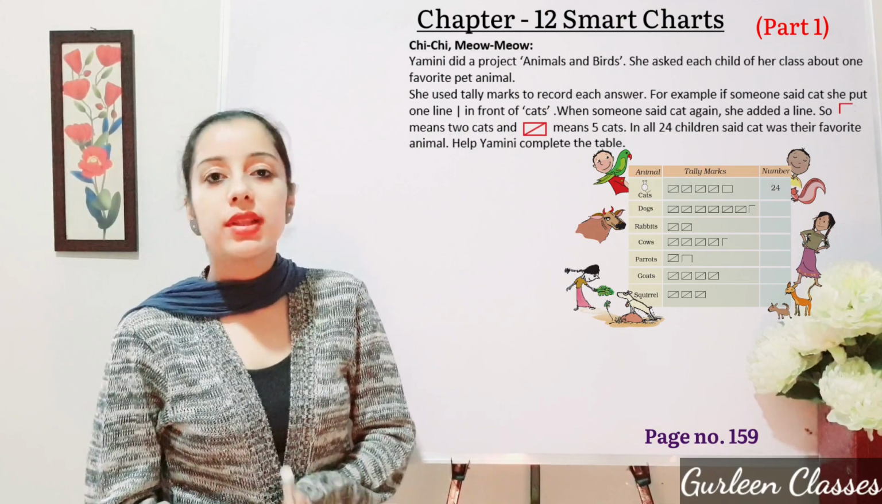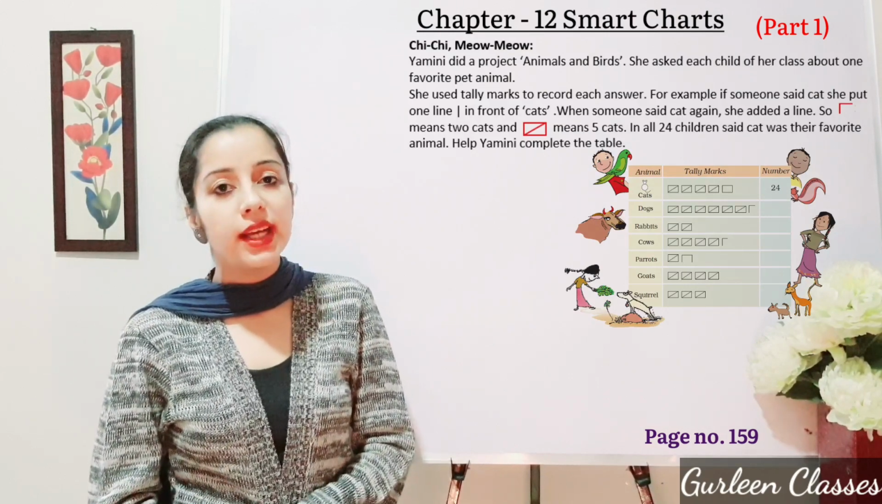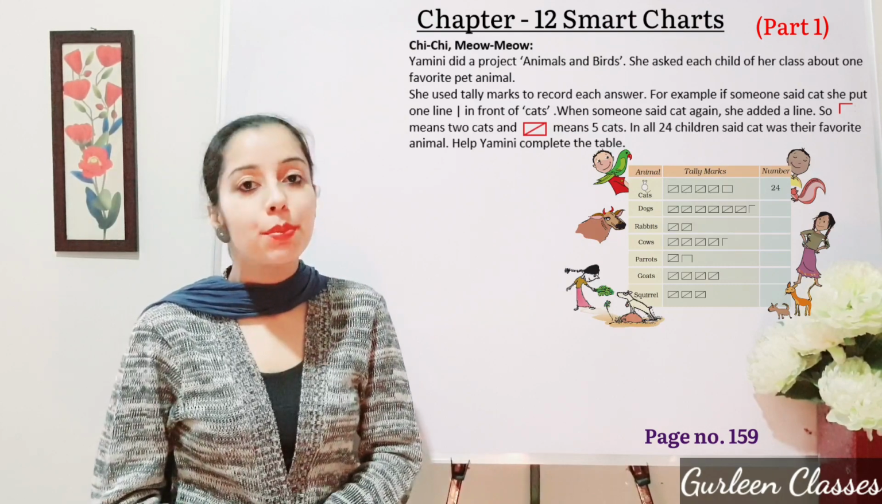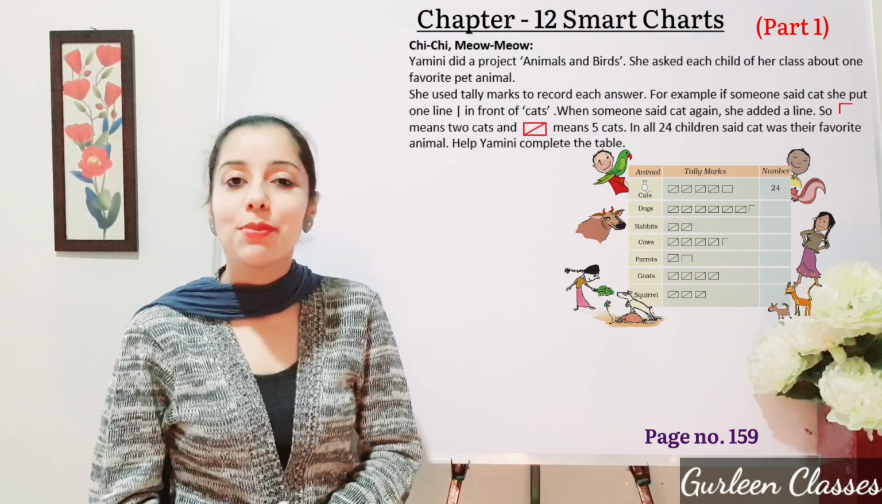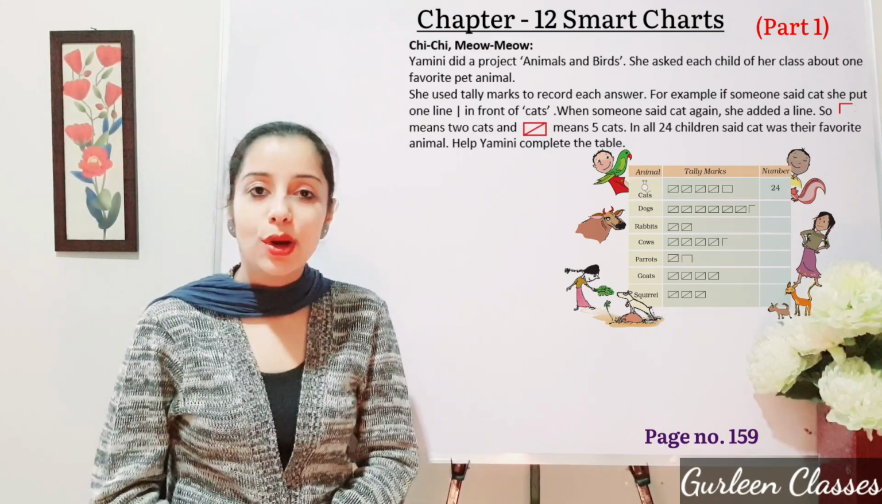So let us start with the first topic of chapter number 12 given in your Maths NCERT book, page number 159. And the topic name is Chi Chi Meow Meow. Meow meow, it might be coming into your mind what we are going to learn today. It is a sound of cat.